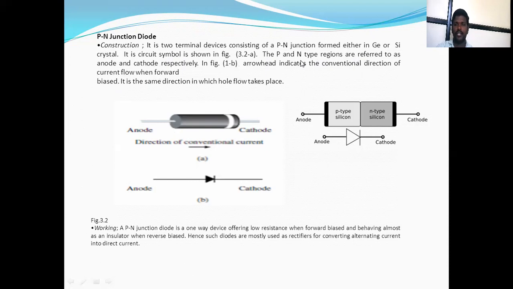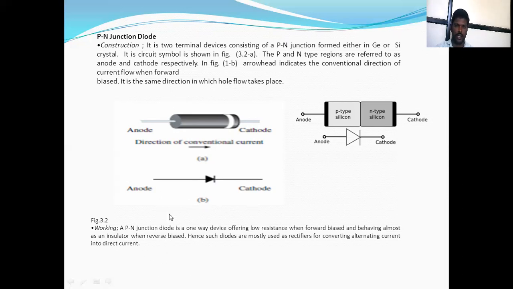The P and N regions are referred to as anode and cathode respectively. In figure B, the arrowhead indicates the conventional direction of the current. This arrowhead means the current will flow in this direction. It is the same direction in which hole flow takes place.